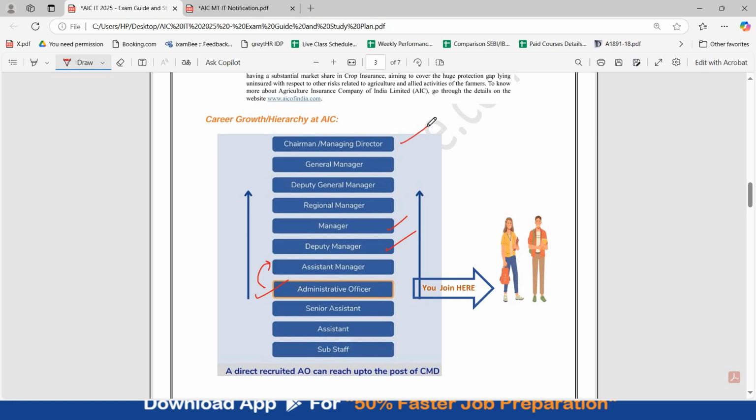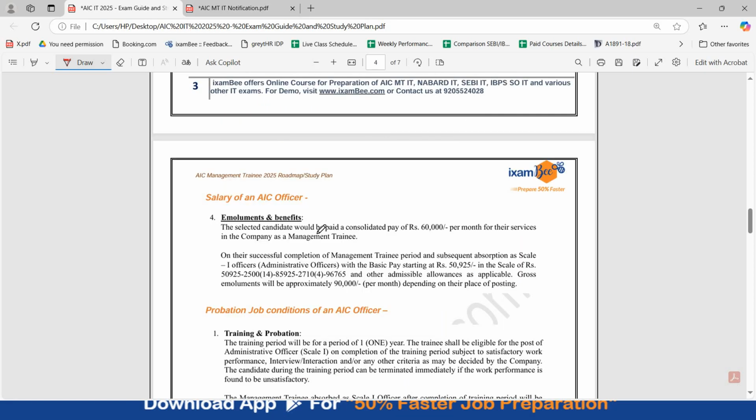Coming to emoluments and benefits, selected candidates will be paid a consolidated pay of rupees 60,000 per month for their services in the company as management trainee. On successful completion of management trainee period and subsequent absorption as scale 1 officers, basic pay will be rupees 50,925 and approximately gross emolument will become rupees 90,000 per month.